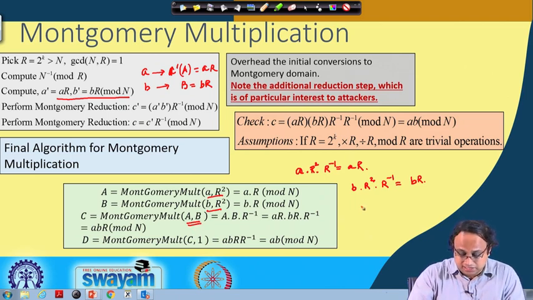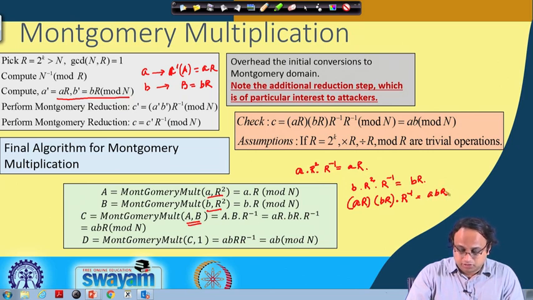So the idea is that a is your a into r. We multiply a into r with b into r, and with r to the power of minus 1. So that becomes abr, and then we again call this routine with abr and 1. So this is Montgomery multiplication with 1. We multiply abr with 1 and with r inverse, and that is equal to a into b.